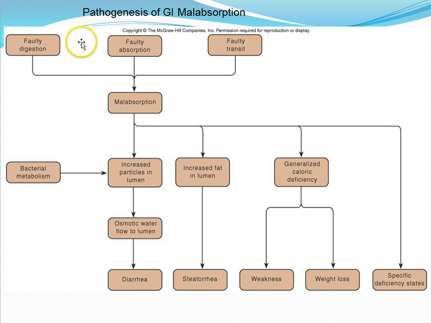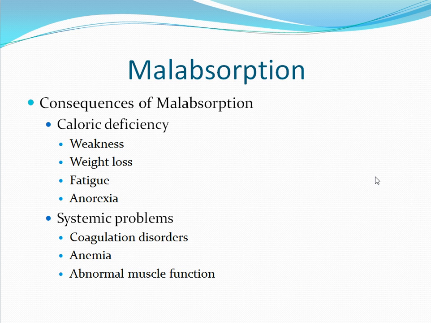So here's our three causes: either a faulty digestion, faulty absorption, or faulty transit. All will result in malabsorption. When malabsorption occurs, it will result in various consequences, which we are going to discuss next. One consequence of malabsorption would be a caloric deficiency. This will result in weakness, weight loss, fatigue, and anorexia.